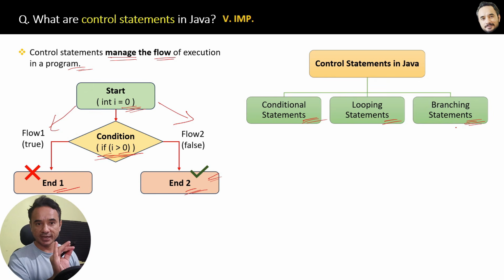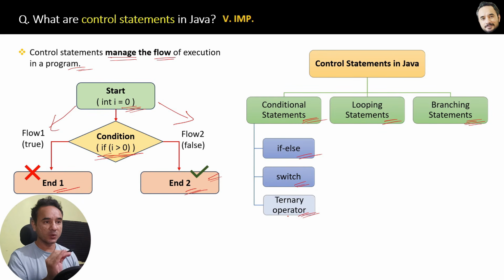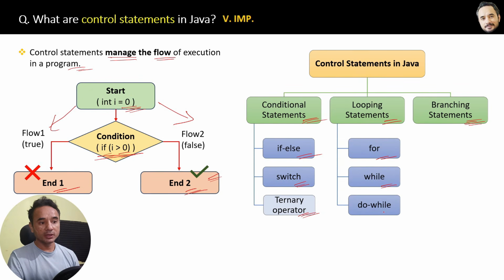These are the categories. Inside the conditional statements, we have the if else, we already know. Then we have the switch statement, and then we have the ternary operators. Then inside the looping statements, we have the for loop, while loop, do while loop and for each loop. So as I said, these are the categories.